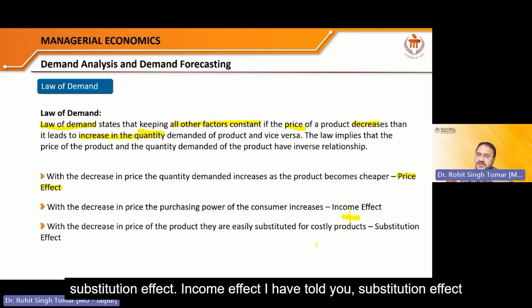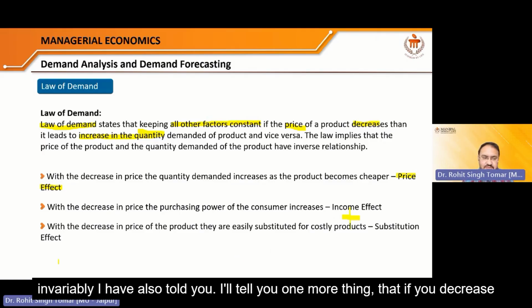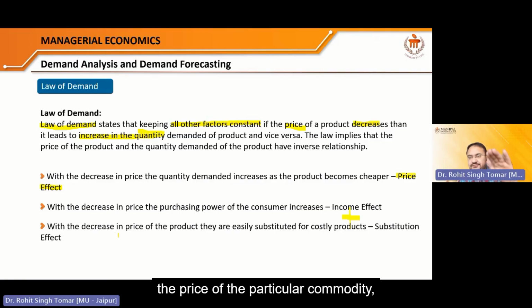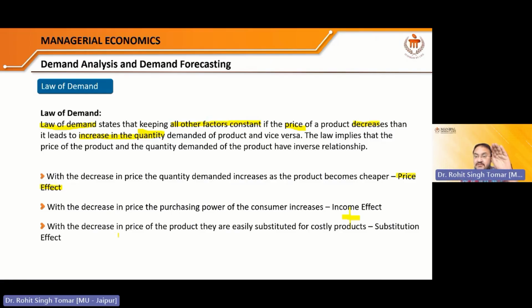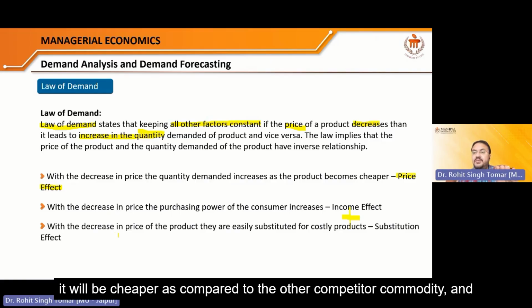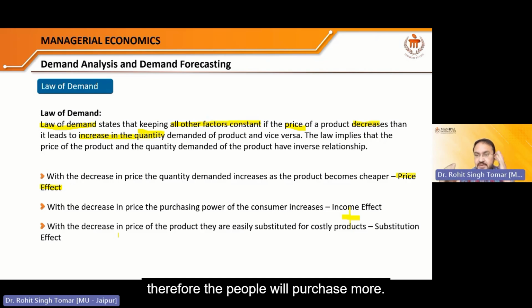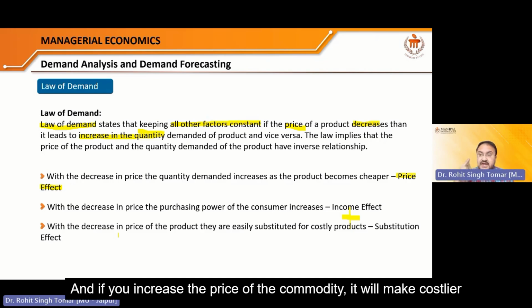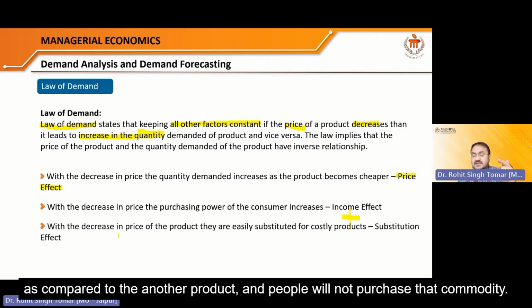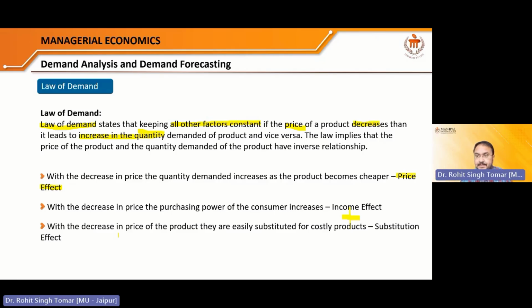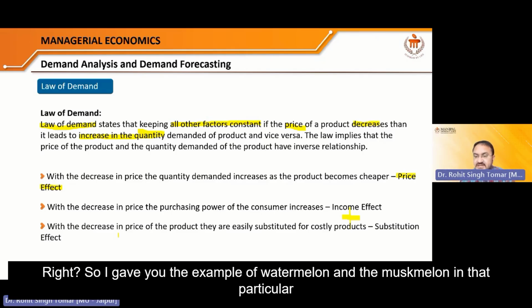Income effect, I have told you. Substitution effect, I have also told you. I'll tell you one more thing: if you decrease the price of a particular commodity, it will be cheaper compared to the competitor commodity, and therefore people will purchase more. And if you increase the price of the commodity, it will become costlier compared to another product, and people will not purchase that commodity, right? I gave you the example of watermelon and muskmelon in that case.